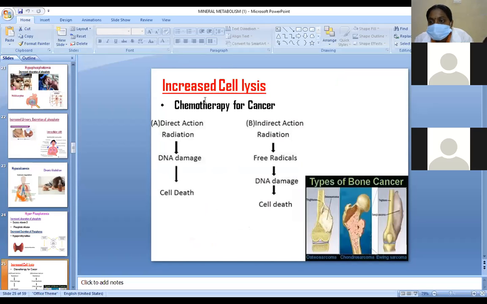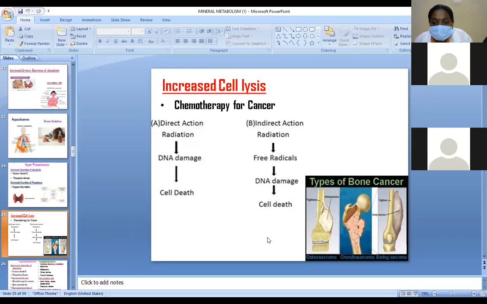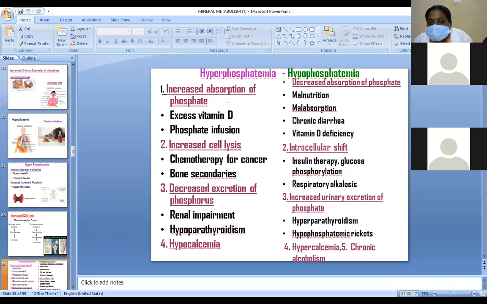Increased cell lysis is mainly seen in chemotherapy for cancer. There are direct action and indirect action. Direct action means radiation, which leads to DNA damage and cell death. Indirect action means the release of free radicals, which damage the DNA and cause cell death. Another cause is a type of bone cancer.